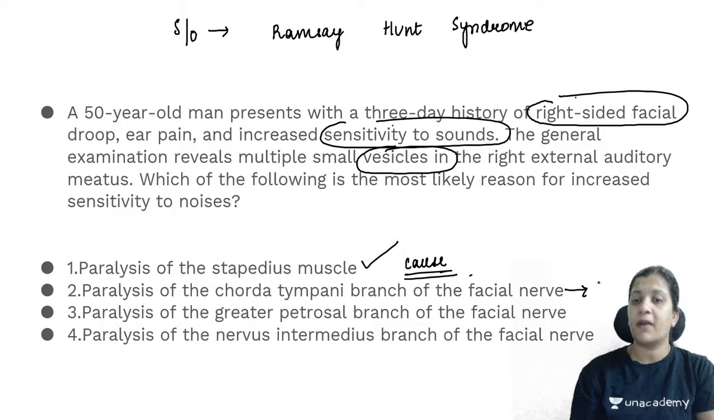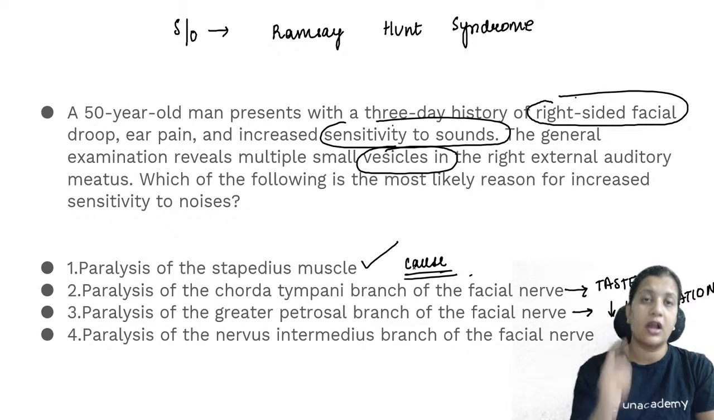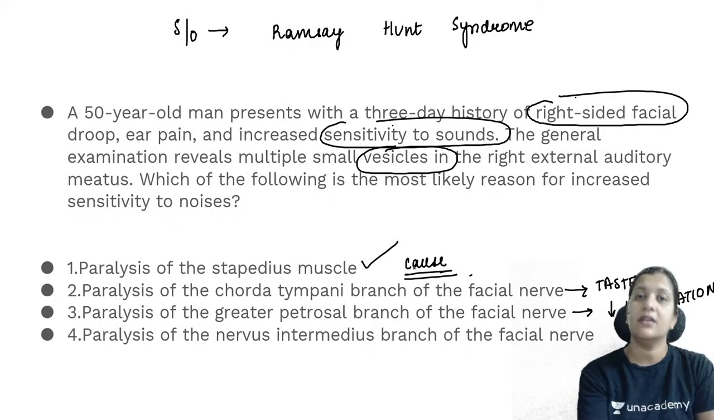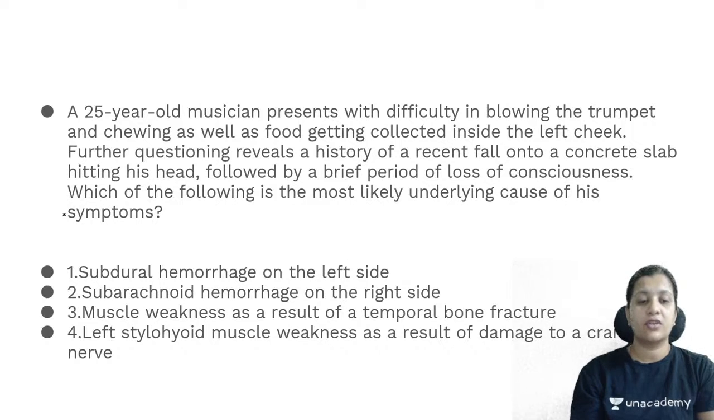Paralysis of the chorda tympani would present with taste disturbances or loss of taste sensation. Greater superficial petrosal nerve involvement would result in decreased lacrimation, and nervus intermedius is the sensory root of the facial nerve, or the nerve of Wrisberg, which supplies the skin of the concha and the posterior canal wall. So you will have loss of sensation over the skin of the concha, and that sign is called Hitselberger sign. So here the correct answer is paralysis of the stapedius muscle. Let us go to the next question.